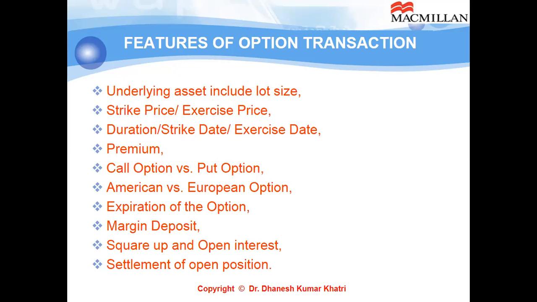Now look at the features. Underlying asset is Reliance, 1150 is the exercise price, duration is 3 months, expiry date is last Thursday of June. Now this will be called as open interest of yours, you being the buyer, for one lot open interest. Similarly, it will be open interest, one lot for the seller. So buyer is long and seller is short. So long is termed as buying and short is termed as selling.